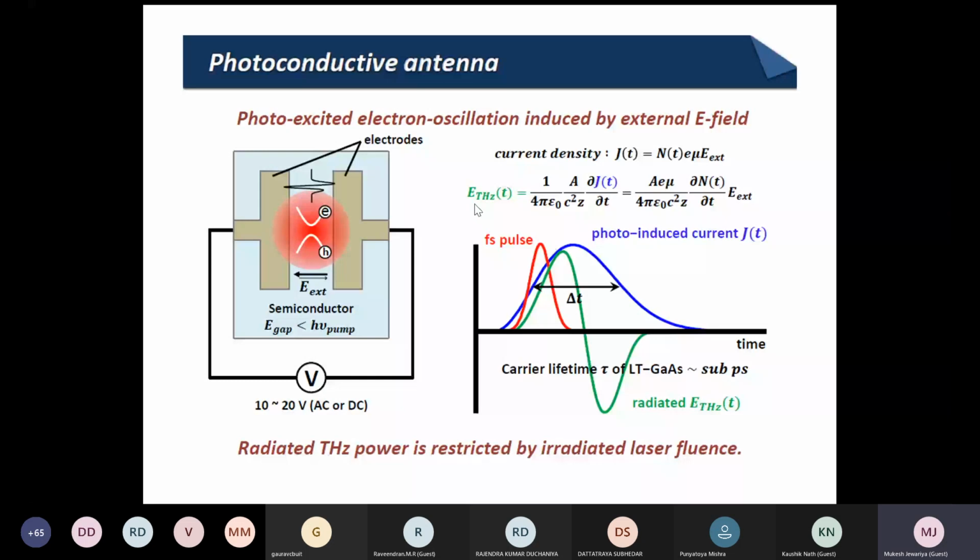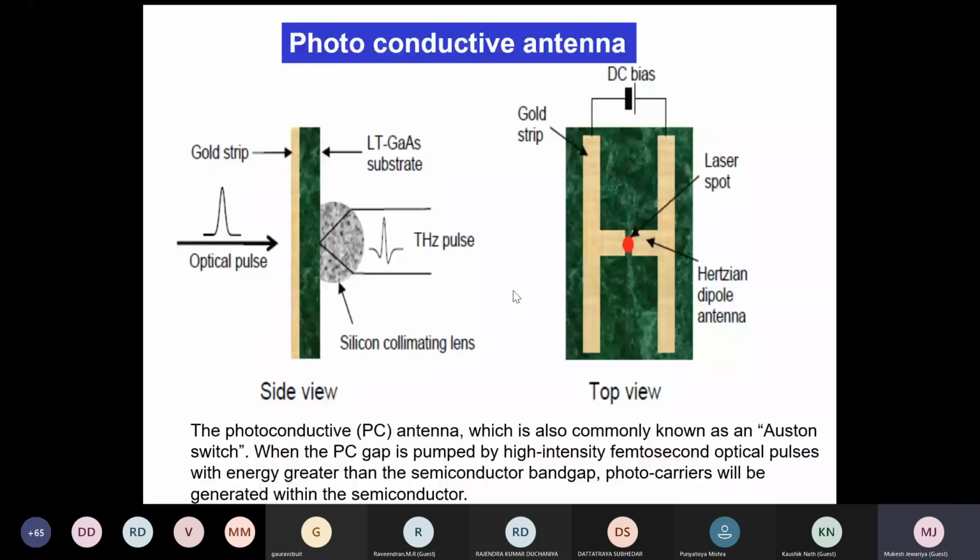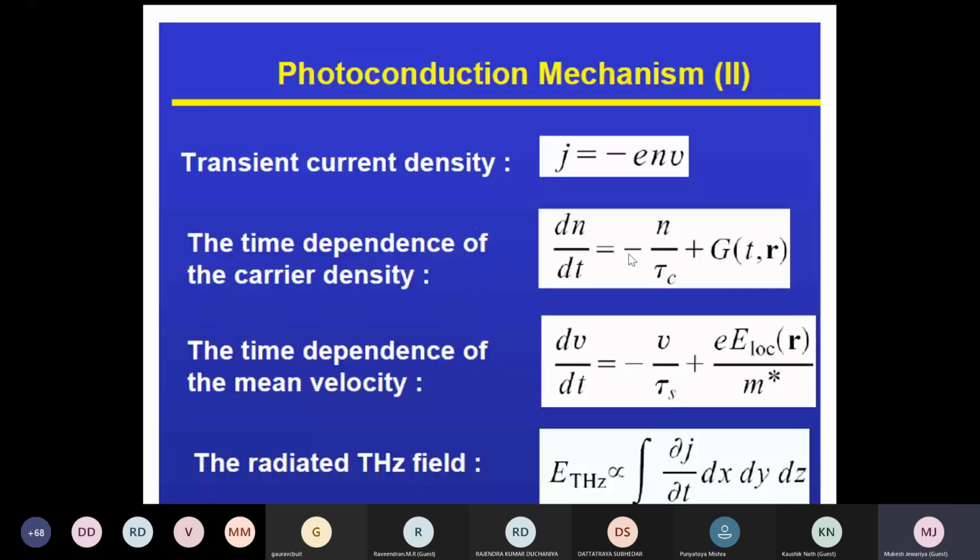So this is the schematic front view, top view, and side view of an antenna. You give this kind of gold strip, meaning the material which has the highest conductivity, you give the strip like this, and you keep the gap. The gap can be bow tie type, dipole, any kind of thing. I will tell maybe in the next slide. Let's not go into this too much.